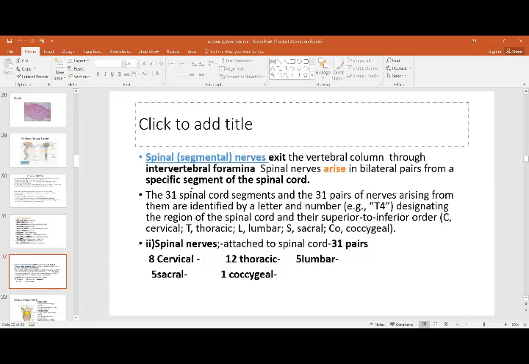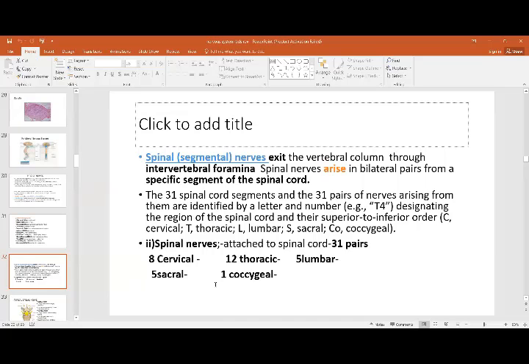Then we have spinal nerves. Spinal nerves exit from the vertebral column through the respective intervertebral foramina, and they arise in bilateral pairs from specific segments. There are 31 pairs, identified by letters and numbers. T4 means the fourth thoracic nerve. So C, T, L, S, and Co give the origin of the nerve. Spinal nerves are attached to the spinal cord by 31 pairs: 8 cervical (vertebrae are 7, but the nerves are 8), 12 thoracic, 5 lumbar, 5 sacral, and 1 coccygeal.